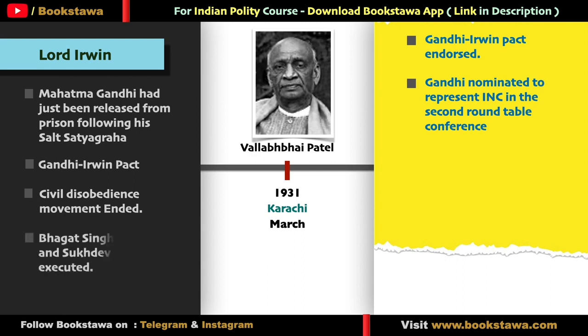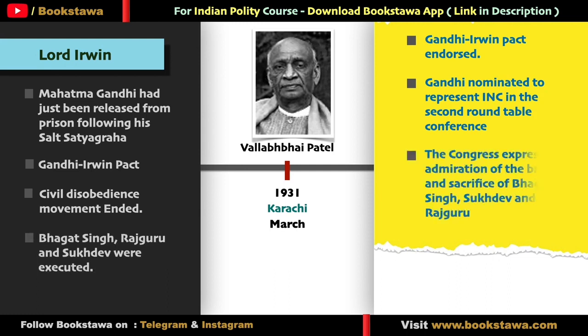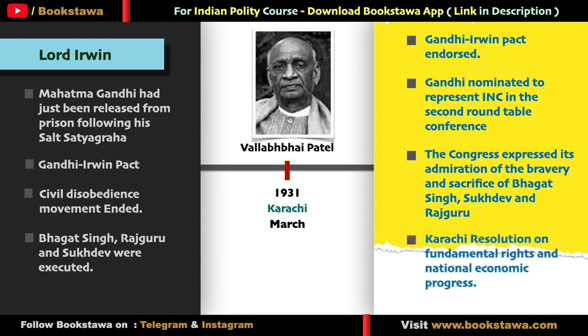In the same year, Bhagat Singh, Rajguru and Sukhdev were hanged by the British government. So in this Congress session, Congress praised the bravery and sacrifice of Bhagat Singh, Sukhdev and Rajguru and said that we cannot favor any kind of political violence. Apart from this, the Karachi resolution was passed in this session, where Congress declared its policies on fundamental rights, national economic progress, principle of adult franchise, etc.